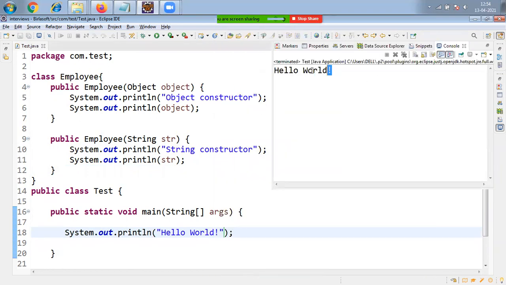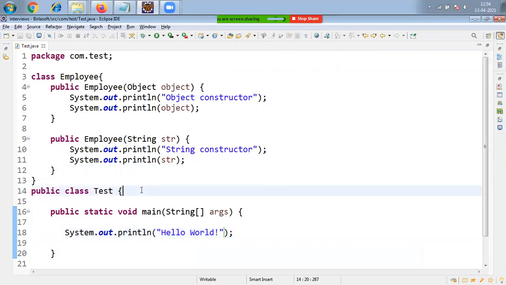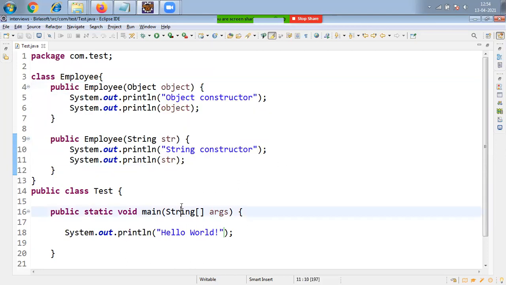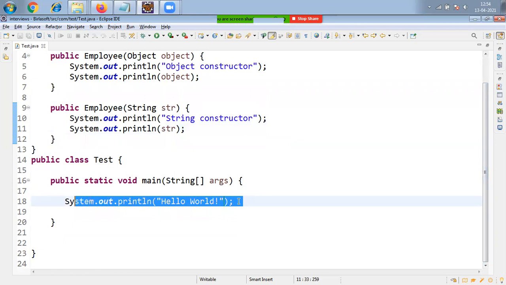Yes, perfect. I am getting Hello world. I am not getting any compile time error, and I am not getting any runtime error. That means happily you can use the Object type constructor, and happily you can use the String argument constructor. There is no issue. Okay, what is the second case here, friends? The second case is I am going to create one object for the Employee class. So Employee emp = new Employee.